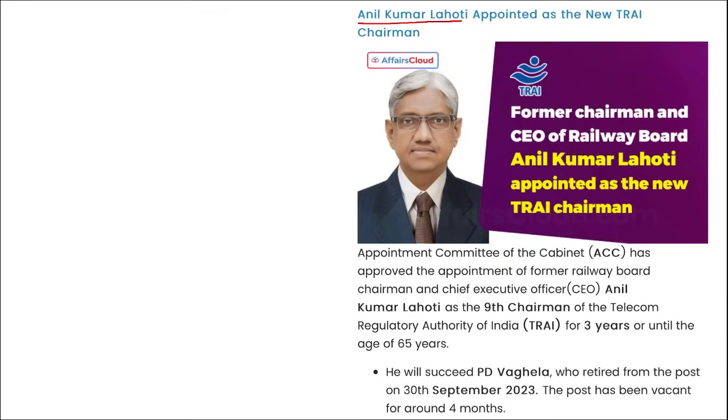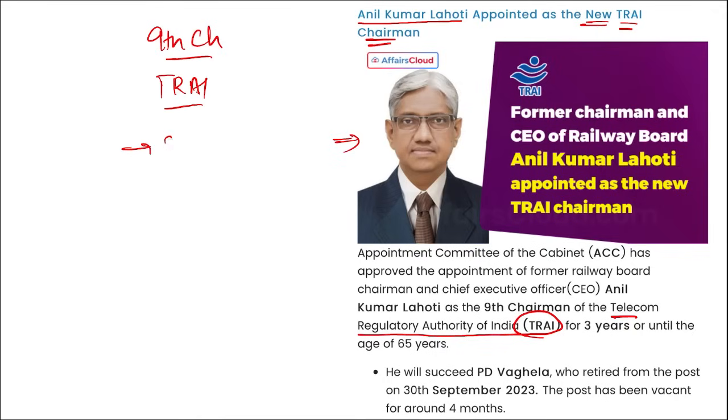Next, Anil Kumar Lahoti, as you can see him in the picture, has been appointed as the new TRAI chairman. TRAI is the Telecom Regulatory Authority of India, and he has been appointed as the 9th chairman of TRAI. He will be in this position for how many years? For 3 years, and he will be succeeding PD Vaghela, who retired from the post on 30th of September, and the post has been vacant for around 4 months. So Anil Kumar Lahoti will replace PD Vaghela as the new chairman of TRAI.